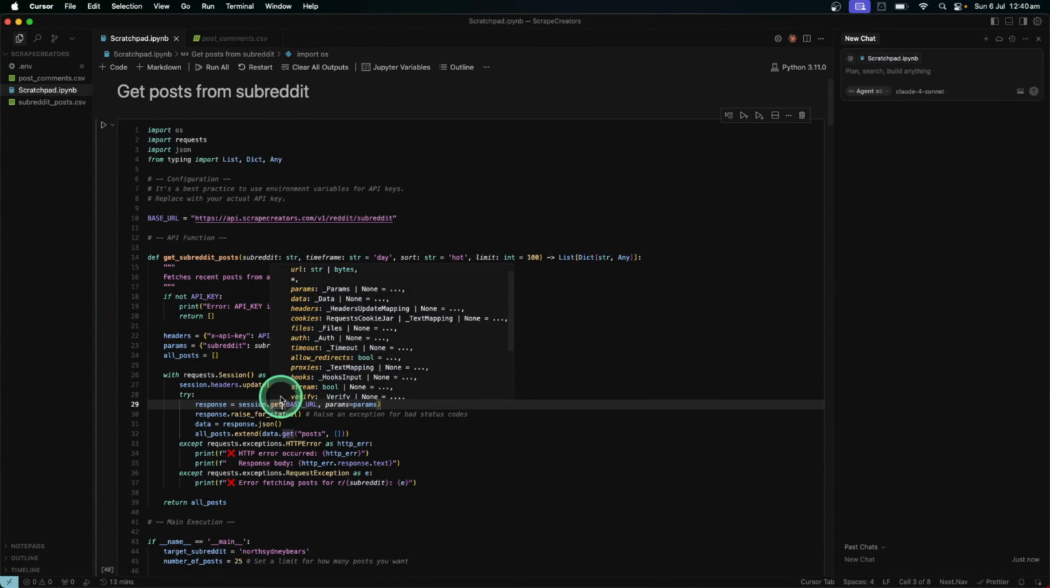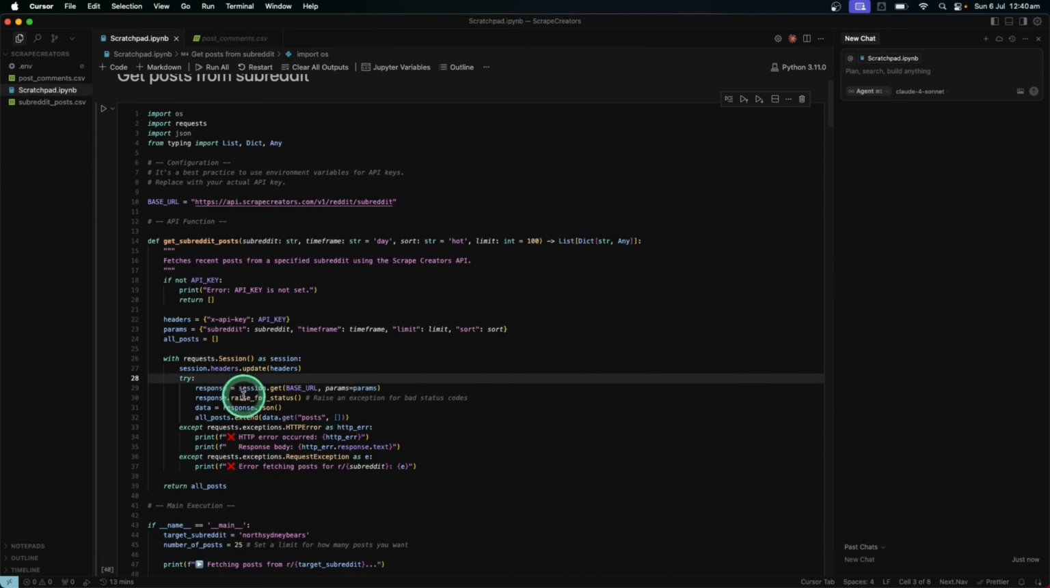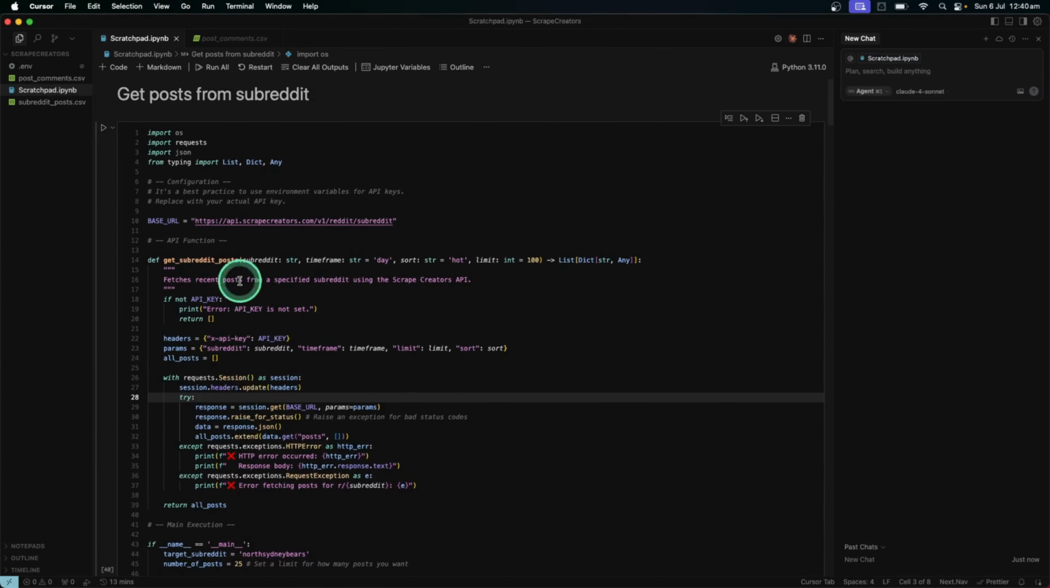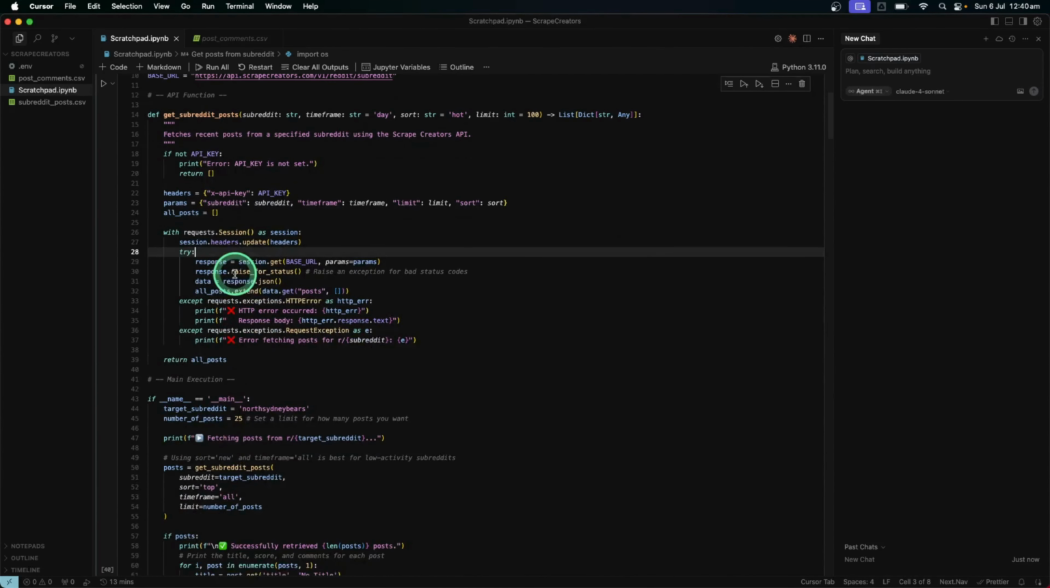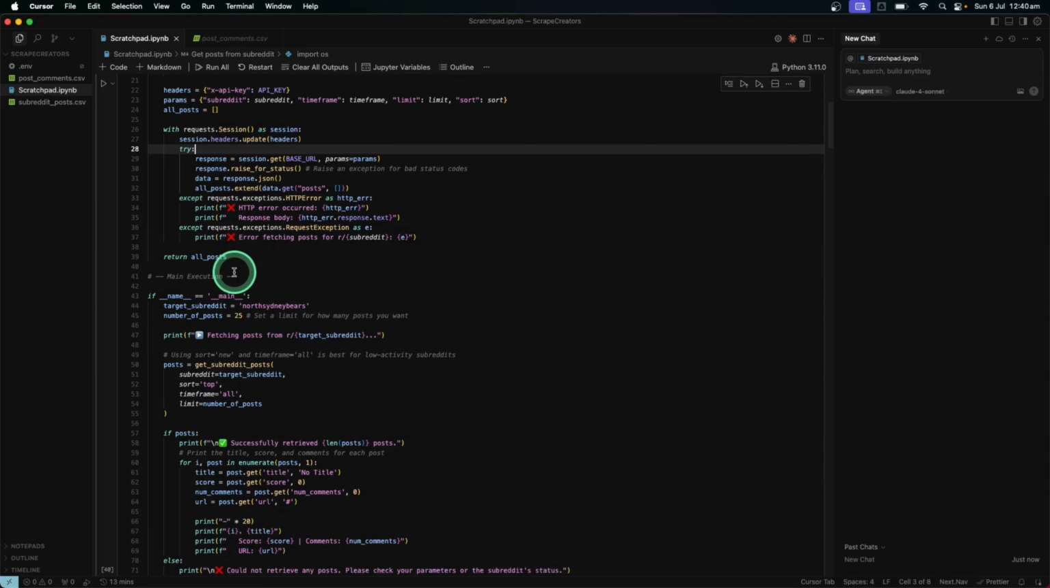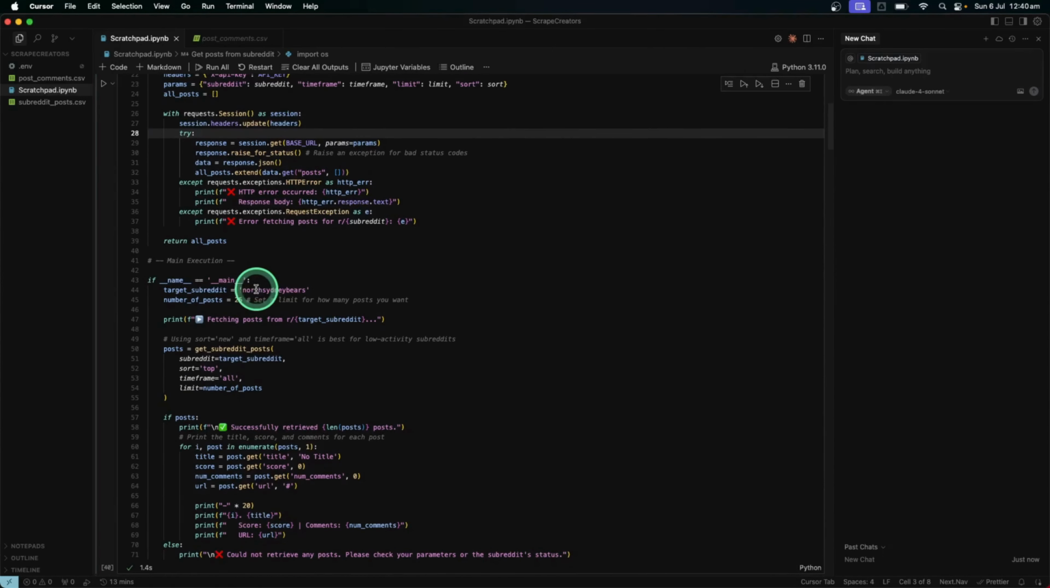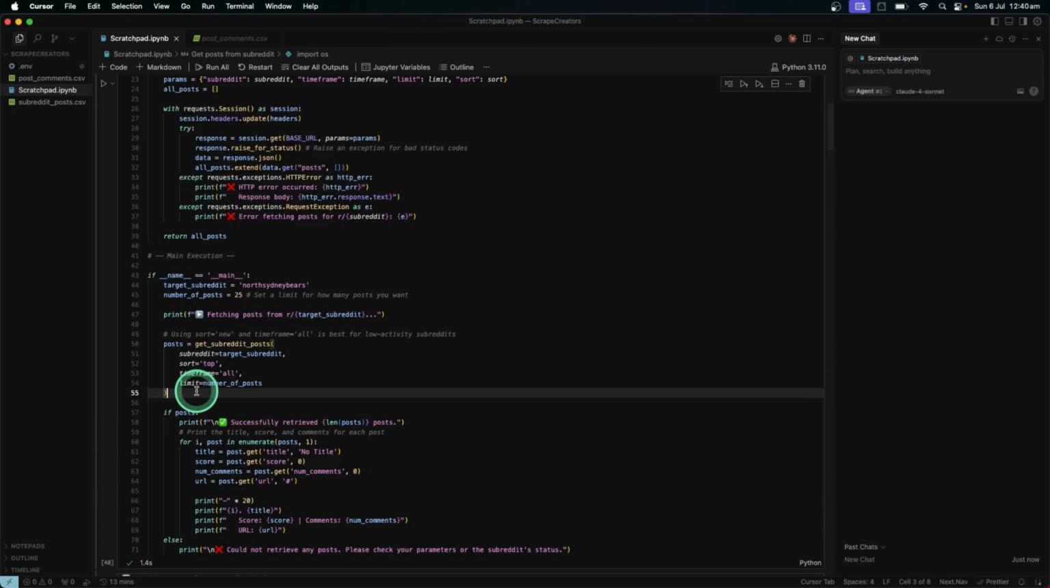Here we go. Here's the Python code to get all the posts from a particular subreddit. For your guide, I'm going to post all this content and all this code for free on my website, Automation with Wilt. I'll put the link to that website in my description, but all this stuff will be free for you to download and use yourself.